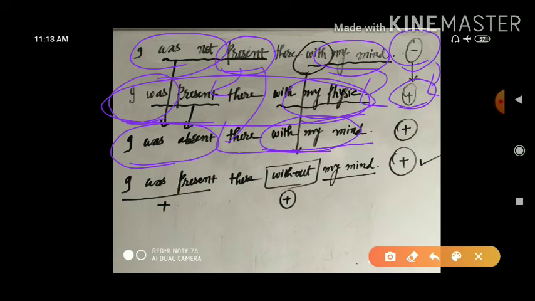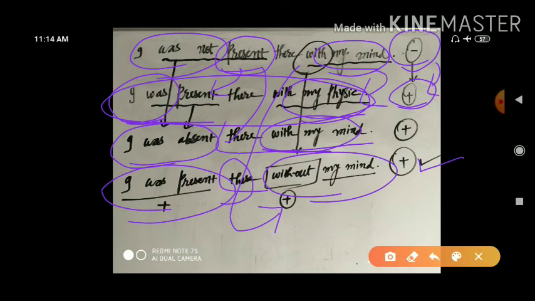But I would like to say this sentence is the correct one. Why is it so? That also I will tell you. I was present is equal to I was not present. One negation, one opposite sense we have given there as it is. Opposite to with is equal to without. I was present there, but I was present there without my mind. That is the correct answer.